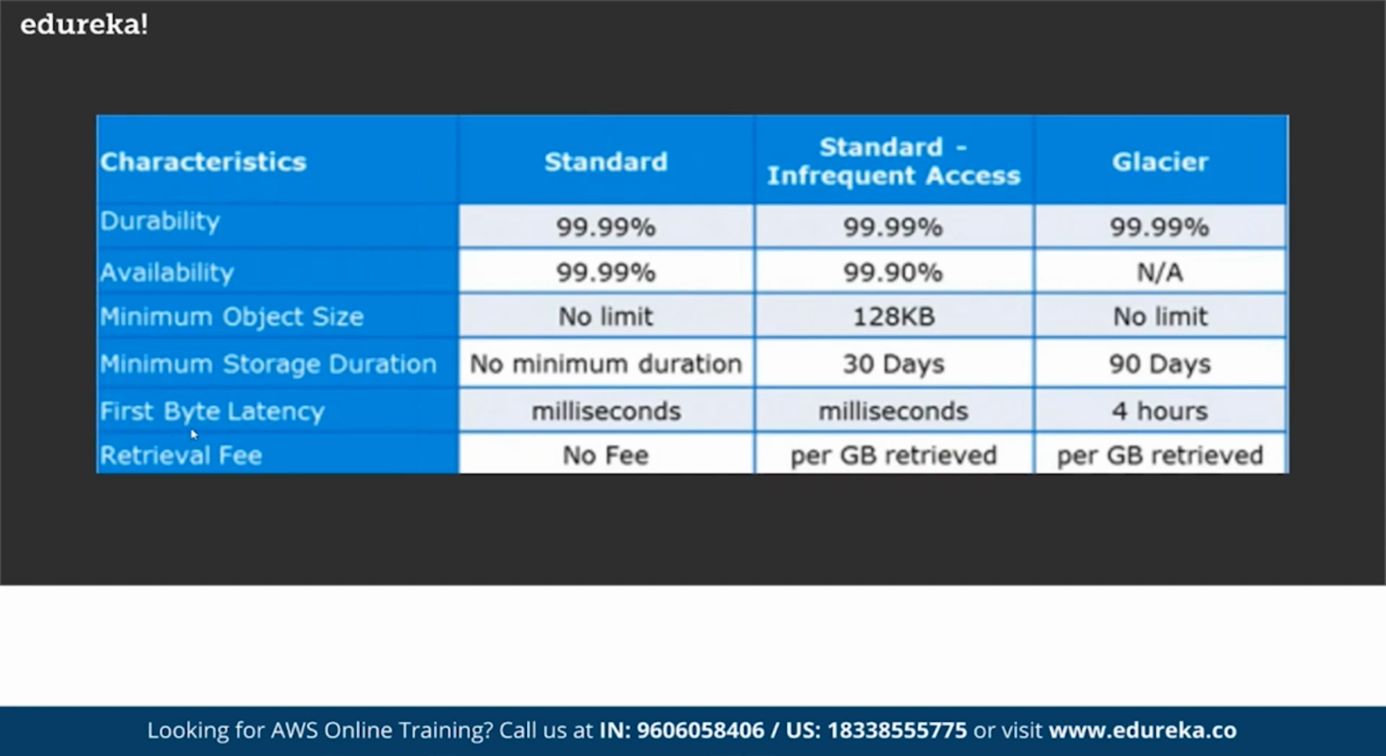And again, first byte latency, that means in case we are trying to retrieve the files, it can be fetched in milliseconds in infrequent and standard, but in Glacier, it is at least 4 hours, right? And there is no retrieval fee for standard, but there is a retrieval fee per GB for infrequent and for Glacier. All right. Now let's discuss buckets and objects, right?